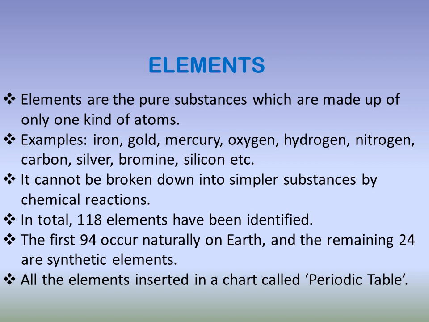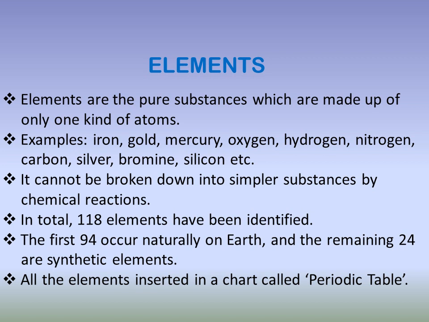Now next, elements cannot be broken down into simpler substances by chemical reaction. By chemical reaction, we cannot break down elements into simpler form. Now, in the upcoming chapters, you will come to know that there are total 118 elements that have been identified till now.